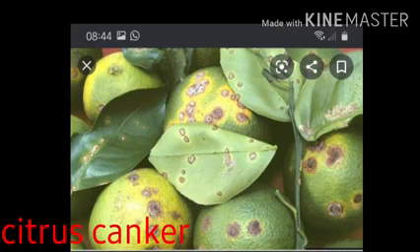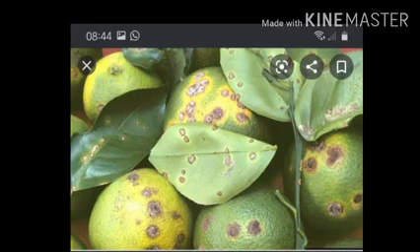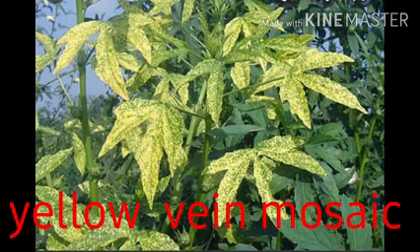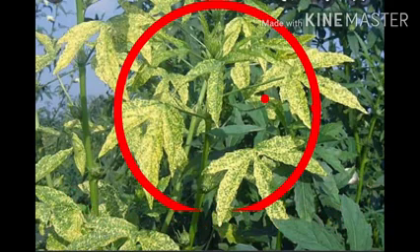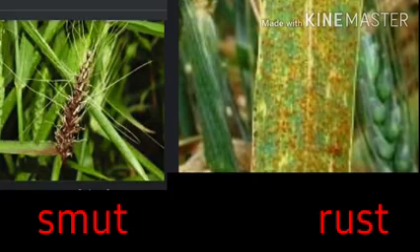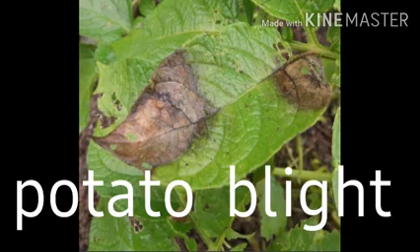Number 3. Citrus canker is a bacterial disease that affects trees of citrus fruits and it spreads through air. Next disease is yellow vein mosaic, a disease caused by a virus in vegetables like bhindi or lady's finger. It is spread by insects. Next, rust and smut of wheat is caused by a fungus and spreads through air and seeds. Potato blight disease in potatoes is caused by a fungus.